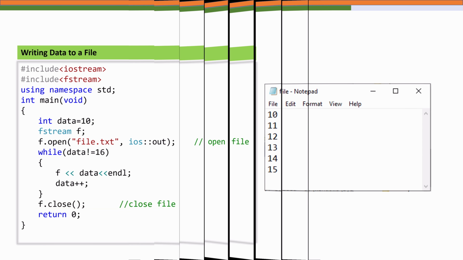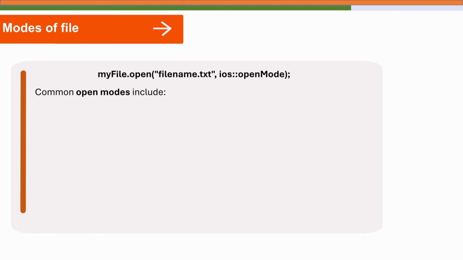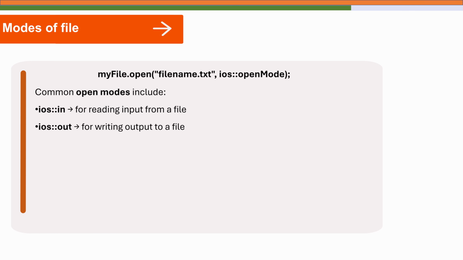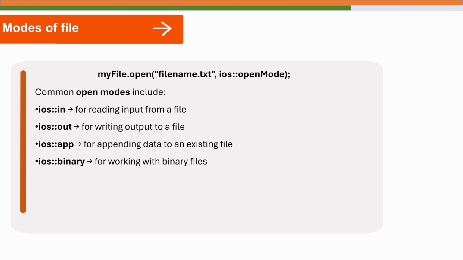Now when working with files, we use open modes to specify how the file should be used. The syntax is myfile.open, where the first argument is the file name, and in the second argument we write a mode. In is for reading input from the file, out means writing output to a file, app is for appending data to an existing file, and binary is used for working with binary files.